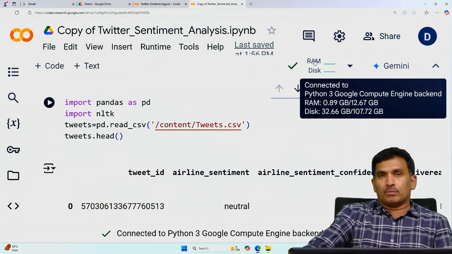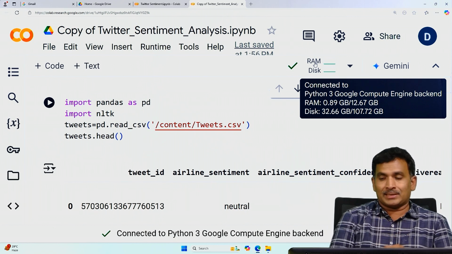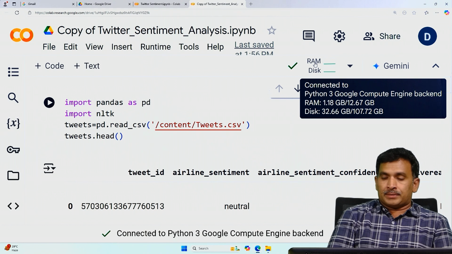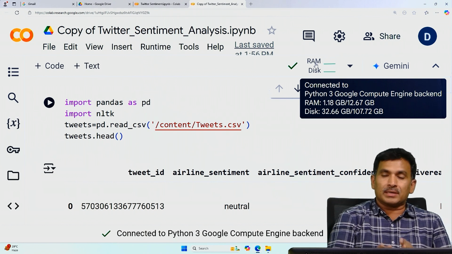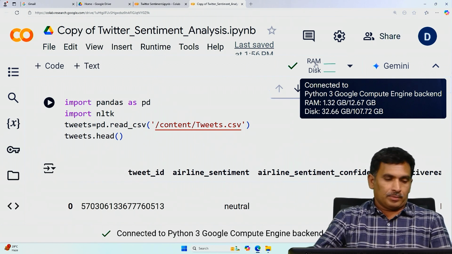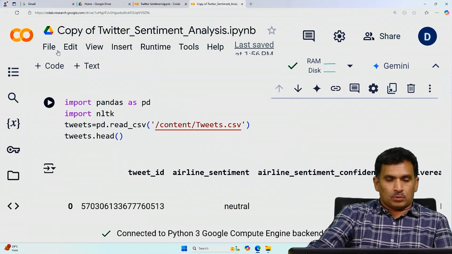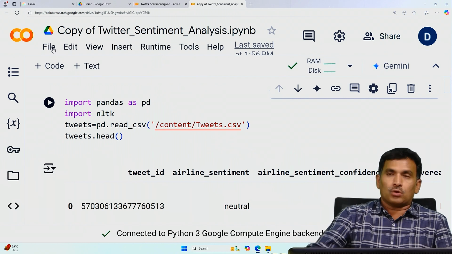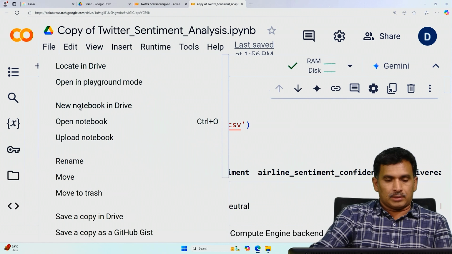Okay, here we can see it is connected: Python 3 Google Compute Engine backend, the RAM size is 12.67 GB, and the disk size is 107.72 GB. This is the basic cluster allocated in Google Colab, which is part of Google Cloud. Once it is connected, we have to load this notebook, or if you want to copy and paste each and every cell, you have to click on this and create a new notebook.